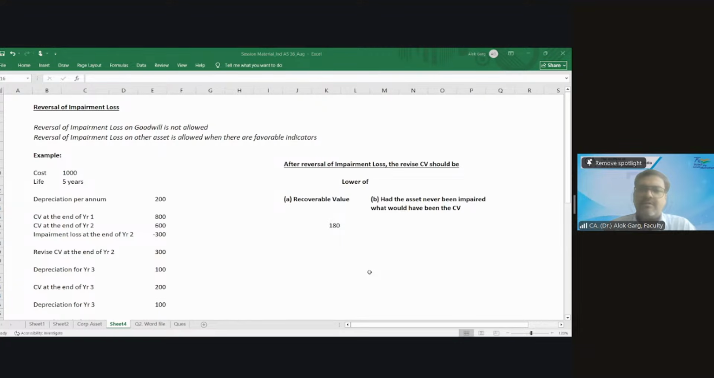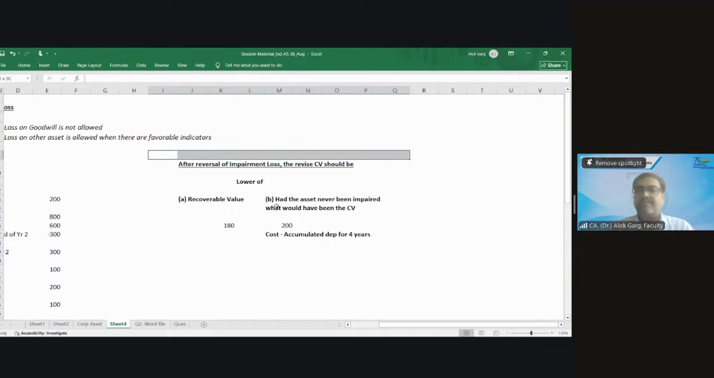200. Simple. At the end of year 4, 1000 rupees was my cost minus what was the depreciation? 200 rupees per annum, accumulated depreciation for 4 years, right? So this will be cost minus accumulated depreciation for 4 years. Is that clear or not clear? Clear, sir. Absolutely clear.